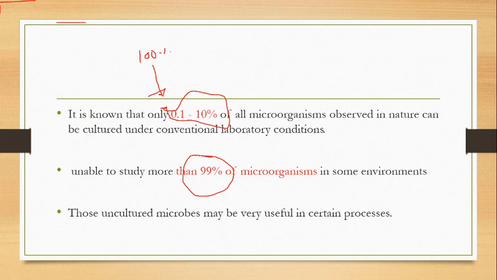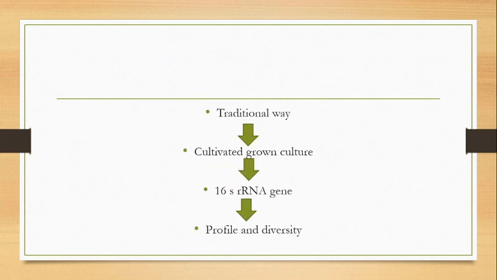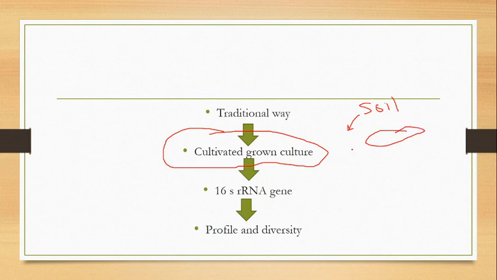Now what is the reason behind that? Because the method used for studying these microorganisms is the traditional way. In the traditional way, we cultivate the microorganisms. We take a sample, for example a soil sample, and from this soil sample we isolate the microorganism on an agar plate or any other plate medium, and we get the isolated colony.